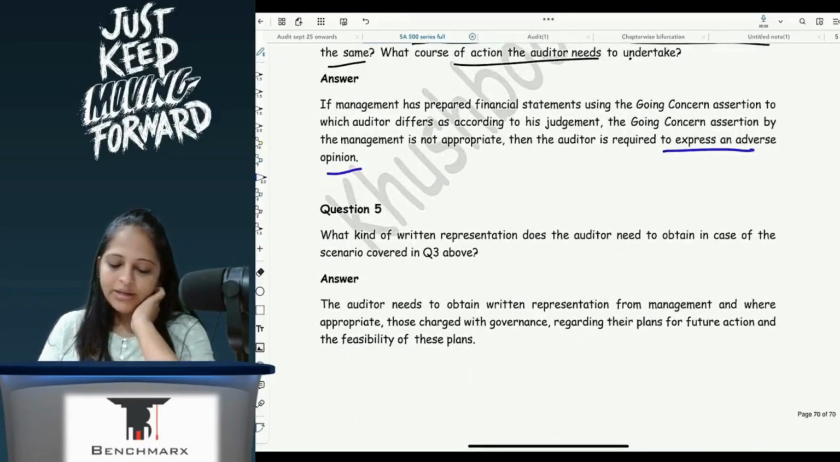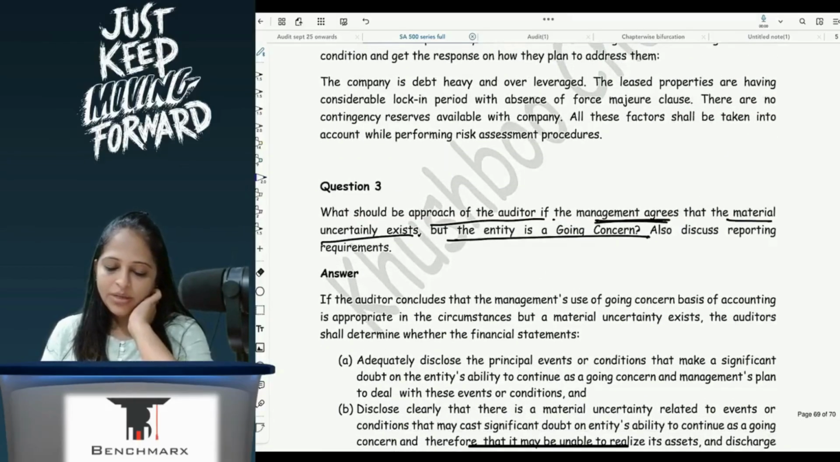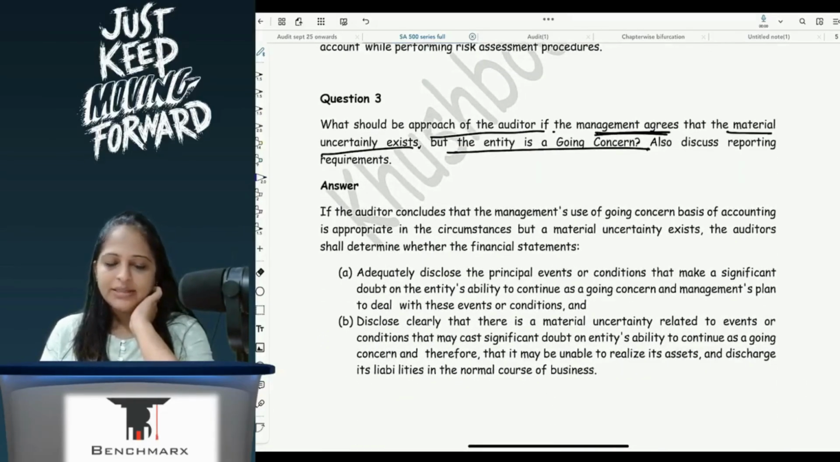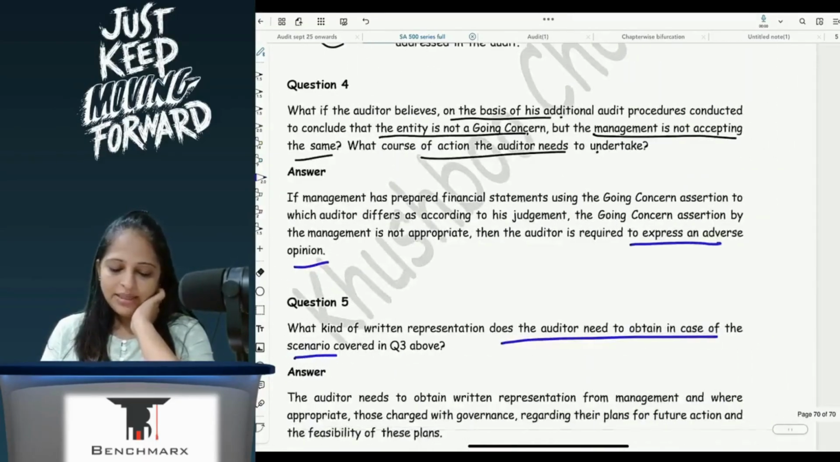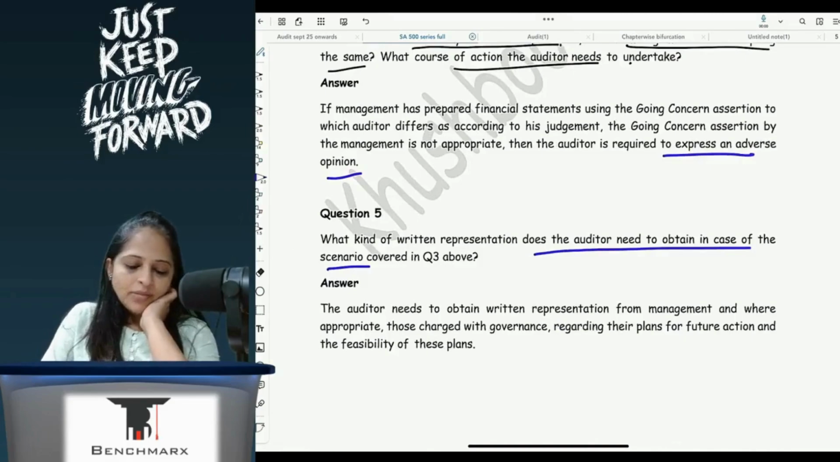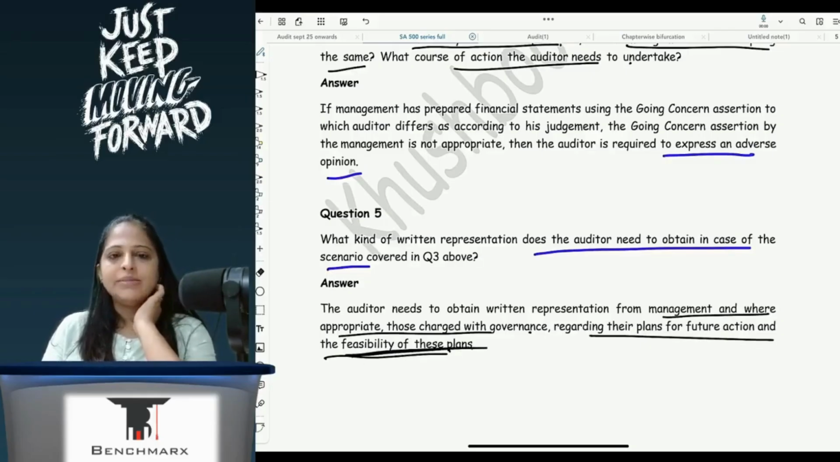Correct? What kind of written representation does the auditor need to obtain in case of the scenario covered in question 3 above? So question 3 is talking about management agreeing that material uncertainty exists. So here what is the representation? Have a look at this once. Whether management and, where appropriate, those charged with governance, regarding their plan for future action and the feasibility of these plans.